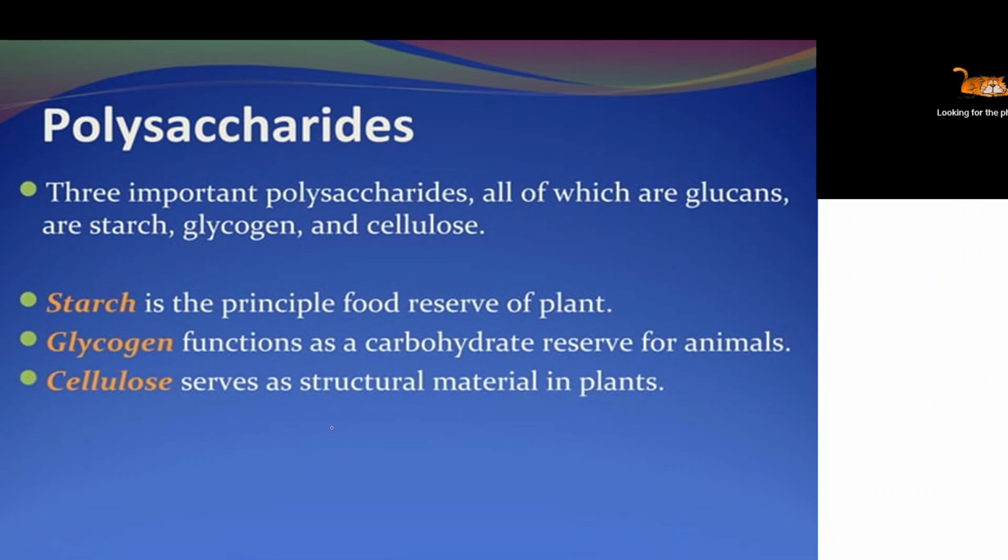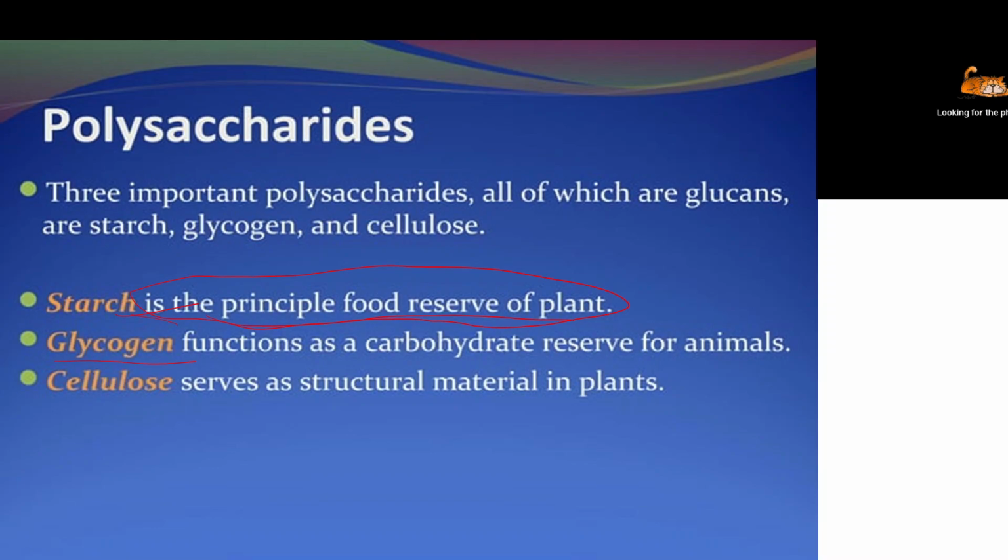You can see the major polysaccharide which we get from the diet is mainly starch. Starch is the reserve from the plant source. So potato, rice, chapati, maize consist of starch. Glycogen, always remember, we already discussed that glycogen is mainly found in animals. This is the reserve source of energy, or stored form of carbohydrate, mainly found in animal products, mainly in meat. It is also stored in our body, mainly in the liver and in muscle.